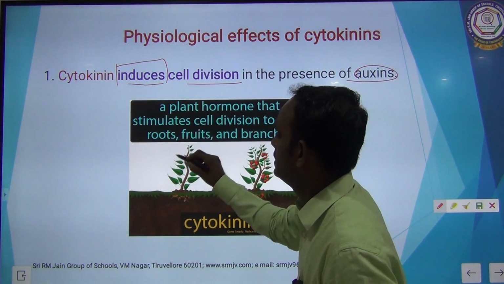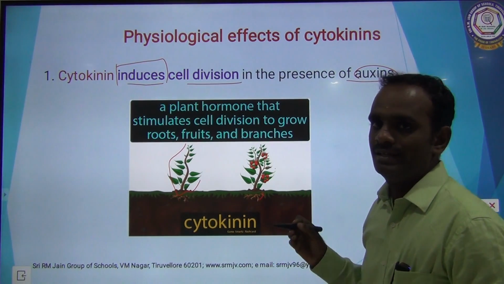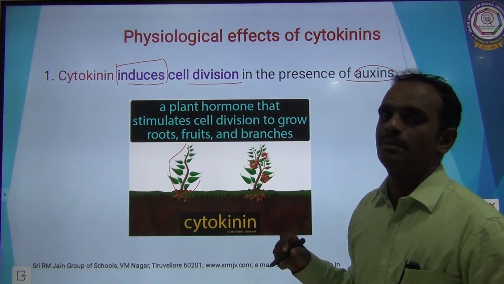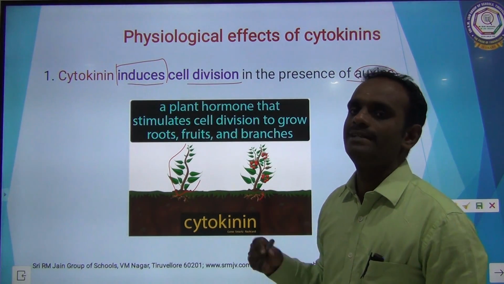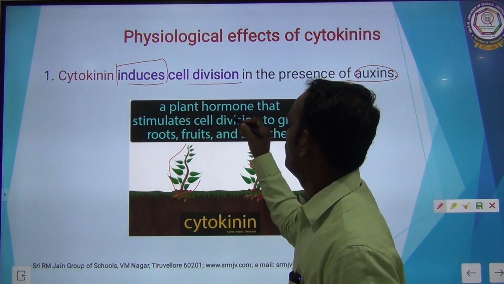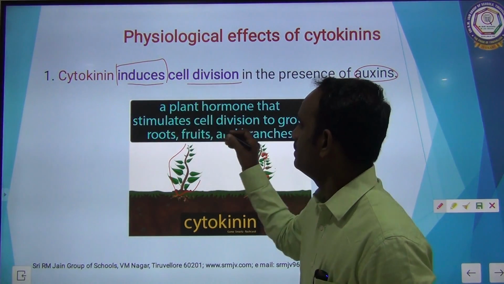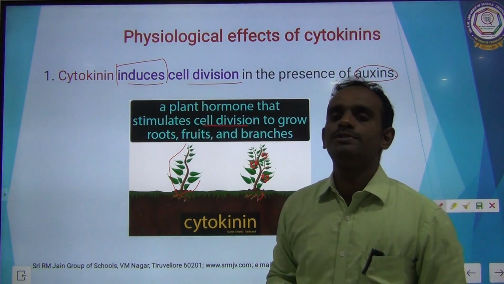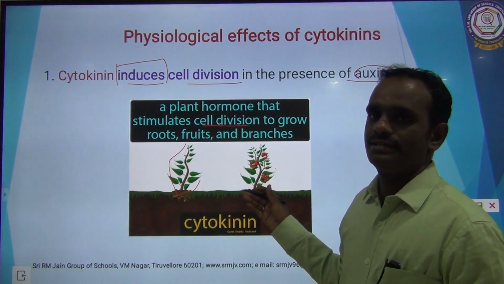So, this is the initial stage of the plant. Cytokinin and auxin, these are the plant growth hormones. So, the cytokinin stimulates the cell division to grow roots, fruits and branches.